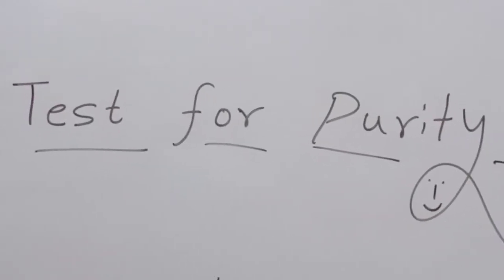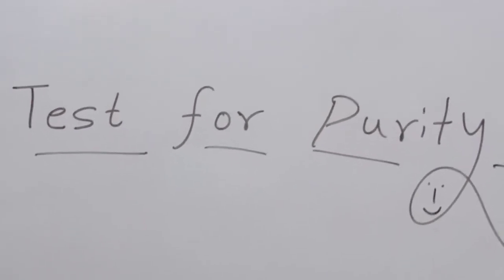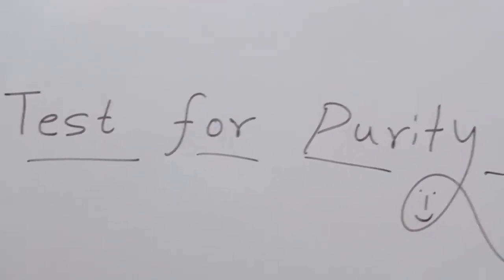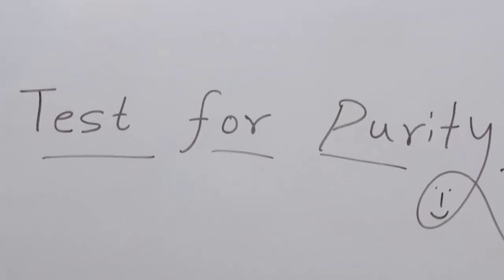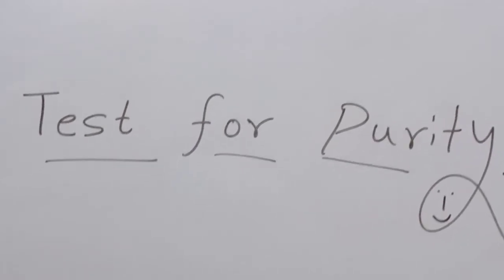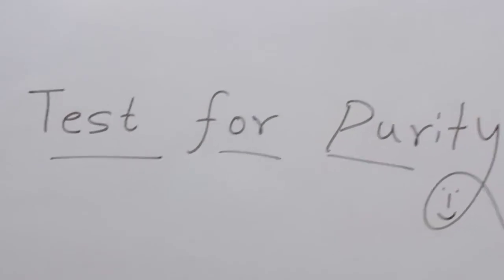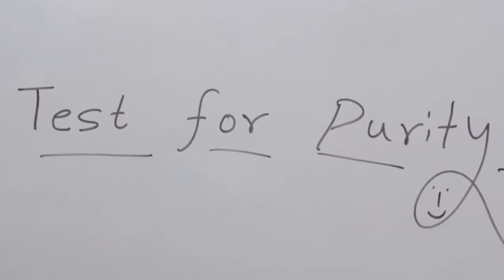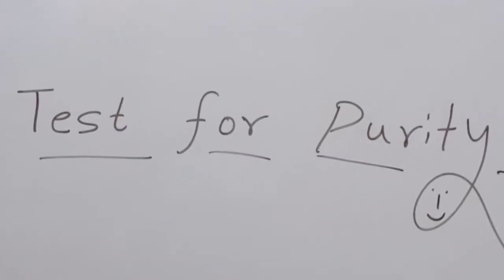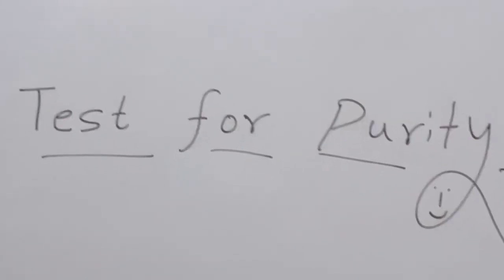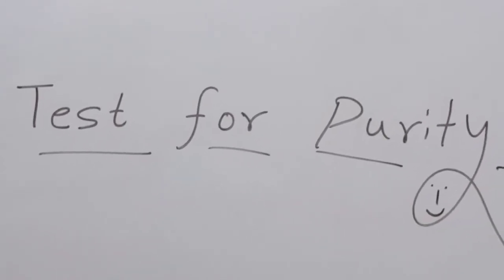For example, impurity present in the pure compound or in the pharmaceutical substance or drug product can cause it to get deteriorated. The impurity can cause or initiate some side reactions which are unwanted.